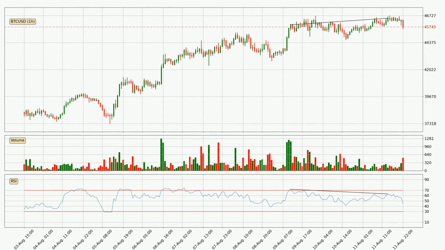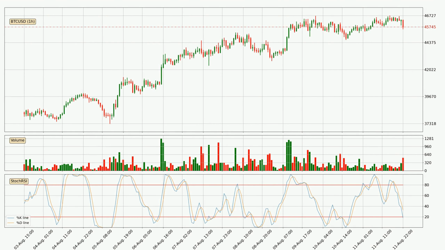Looking for divergence in the hourly time frame, there is a bearish divergence, which means the price could go down from now or at least consolidate for some time. Looking at the hourly stochastic RSI, it currently shows no overbought or oversold conditions, but the %K line is below the %D line, which means the current trend is on the downside.